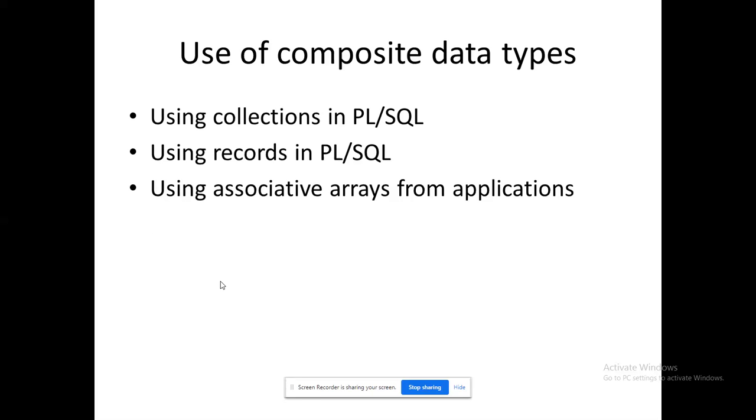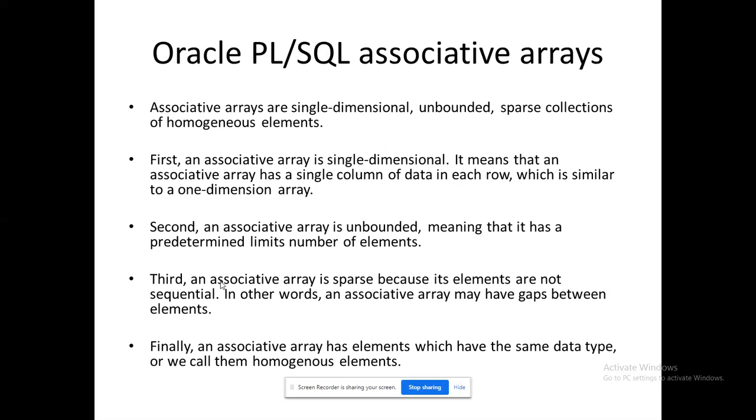So, use of composite data types: where could I use them? Collections and records, right, in our applications. I think instead of seeing these as sentences, when you work with the programs you will come to know about them. Okay, this is the place where I have to employ V array. This is the place where I have to employ my associative array. Likewise, you can take it forward.